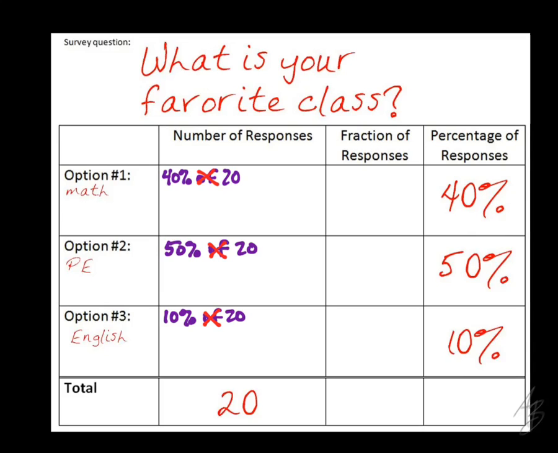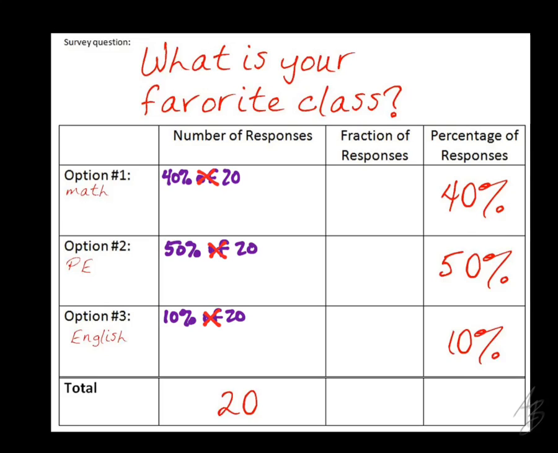For this type of problem, the work you need to show, you could just write 40% times 20 to show how you're getting your answer, and 50% times 20. Or you could change these percentages to a decimal right away. That would be okay too. So if you wrote 0.4 times 20, 0.5 times 20, 0.1 times 20, we would know what you mean by that also. What do we get when we multiply 40% times 20?